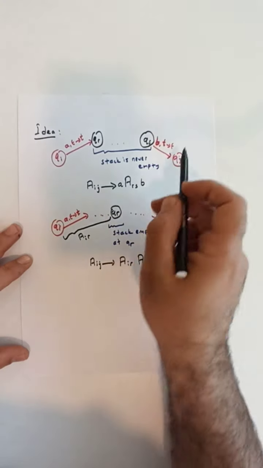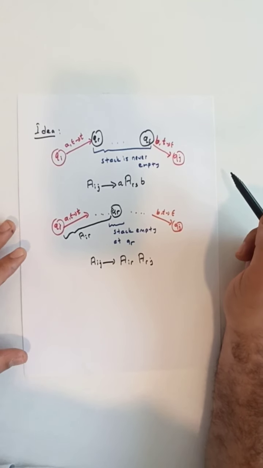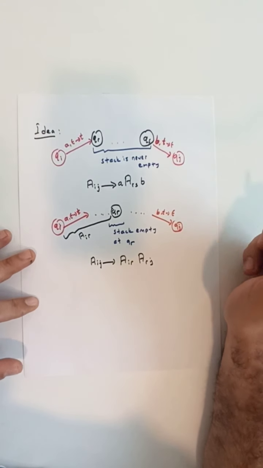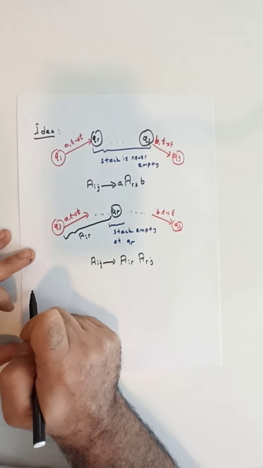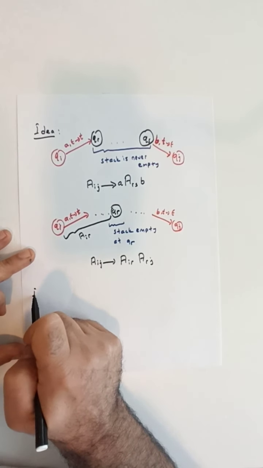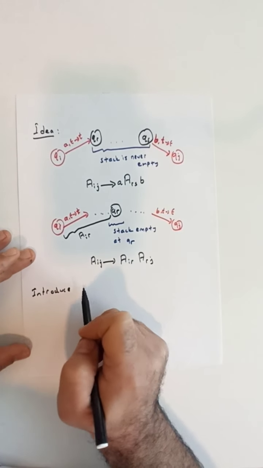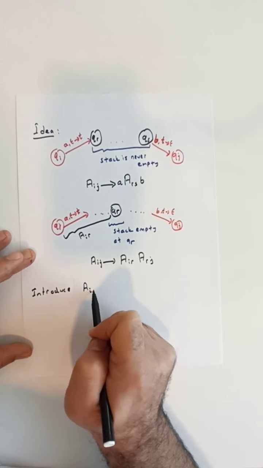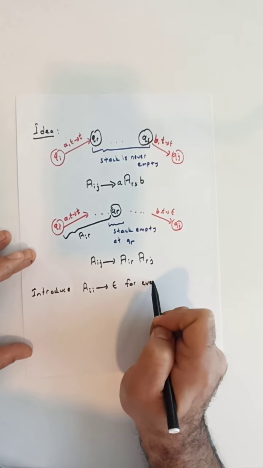And finally, this is the inductive part of our conversion algorithm, and for the base case of our conversion algorithm, we introduce Aii going to epsilon for every possible i.